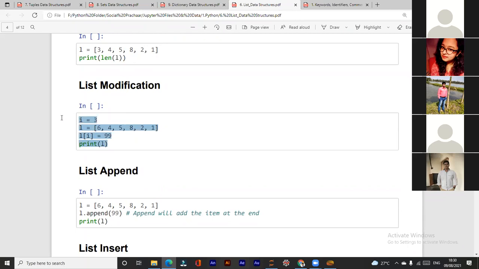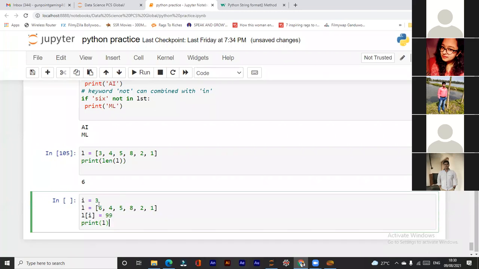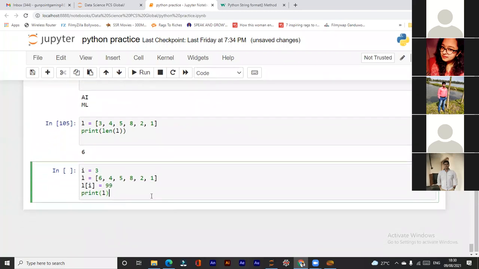Now, list modification. What do you mean by list modification? How many of you know whether a list can be modified or not? Can I modify this list? I've created this list. It contains elements 6, 4, 5, 8, 2, 1. Can I modify it? Yes, sir. Yes, you can.